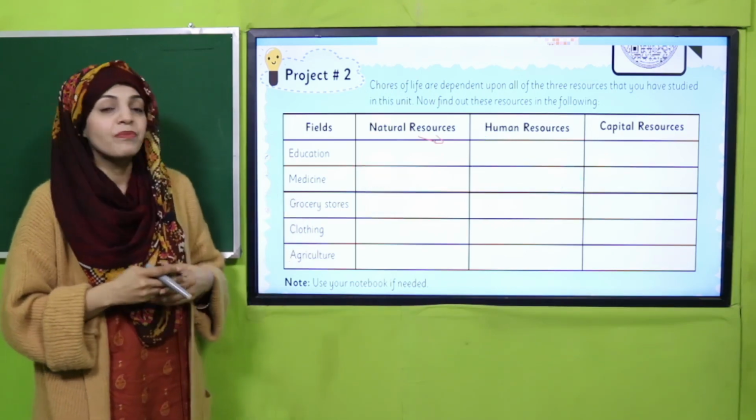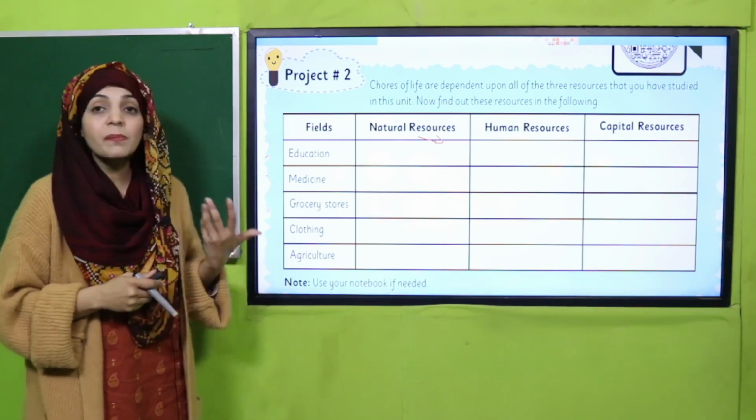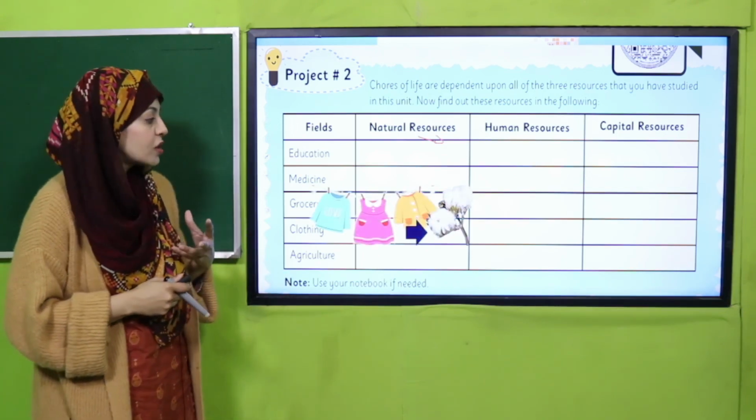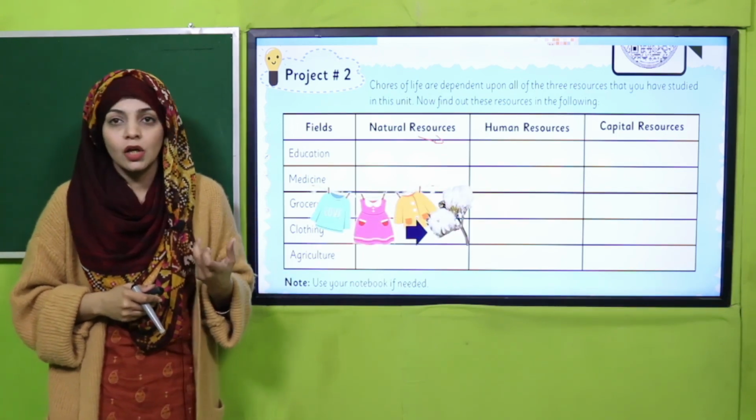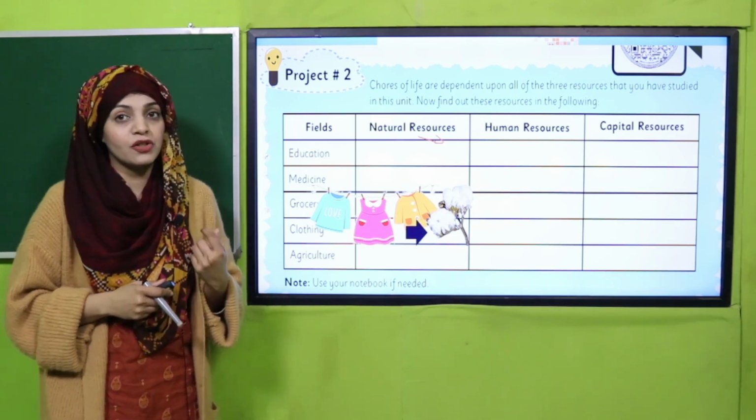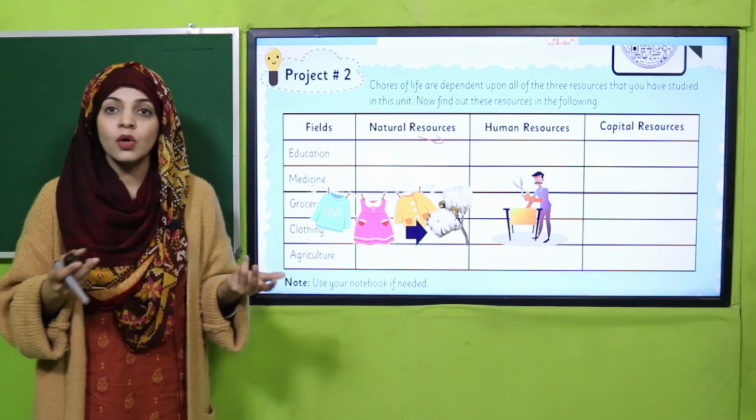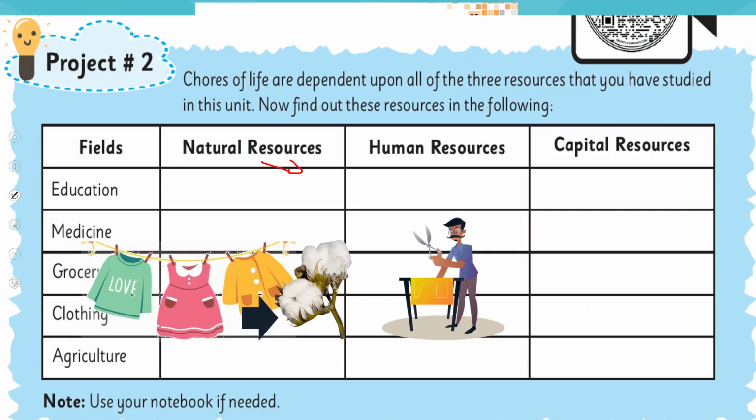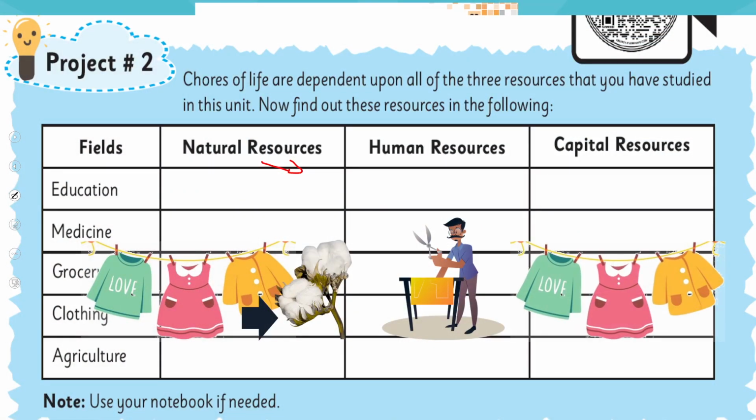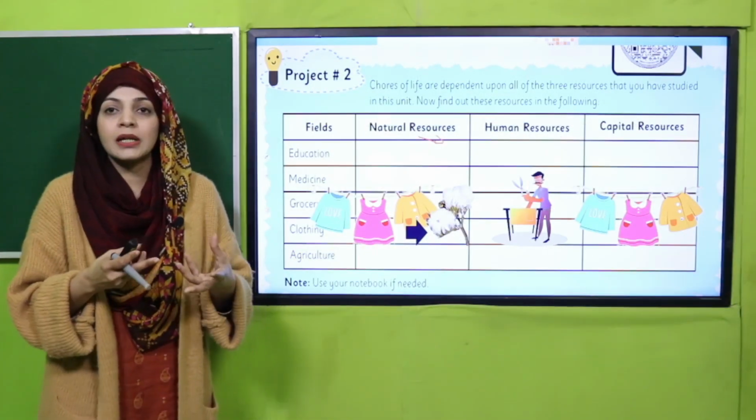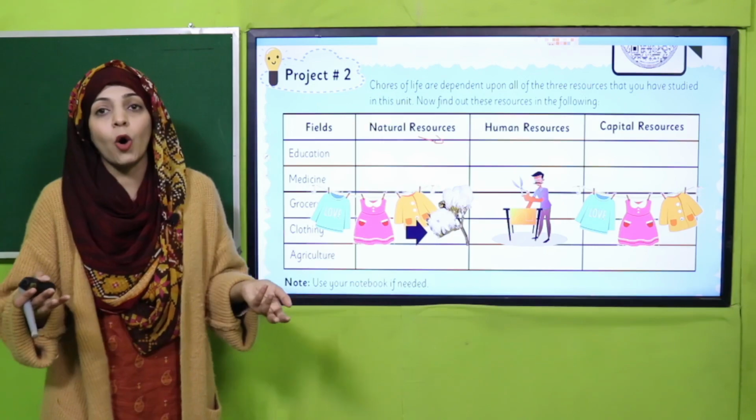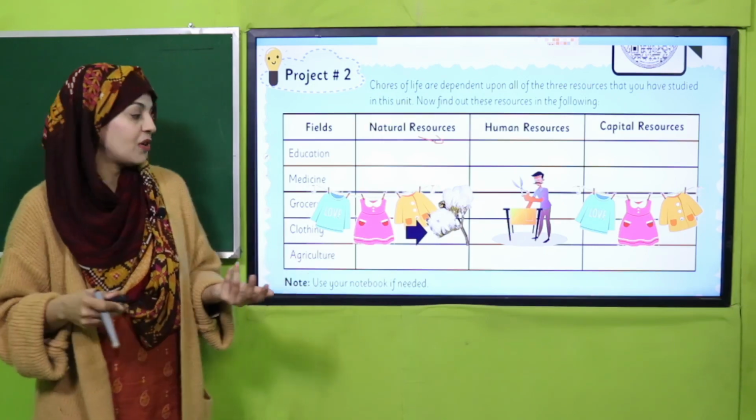Next, clothing. Clothing में जो कपड़े आप पहनते हैं उसमें natural resource क्या है? Your clothes are made from cotton. So here cotton is the natural resource of clothes. And the human resource, the tailor who makes your clothes, he is the human resource. The capital resource is the clothes that you wear, like different kinds of clothes, sweaters, shirts, pants. These are all capital resources.